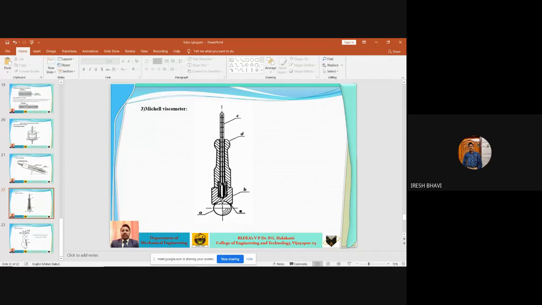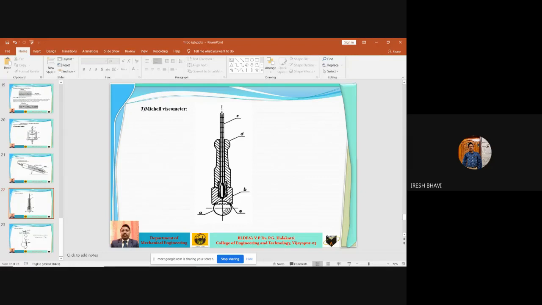That is why it is also called the workshop viscometer, because in the workshop, it will fit in the pocket of the apron you are wearing. It consists essentially of a 1-inch stainless steel ball. This is a stainless steel ball of diameter 1 inch. And a spherical cup. This is a spherical cup having the same radius as that of the ball.